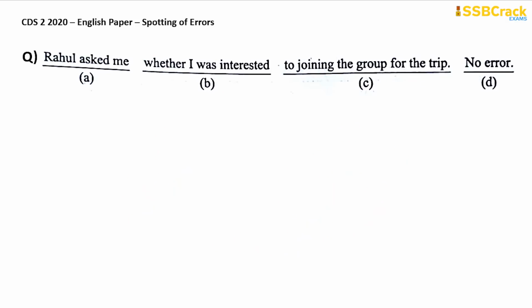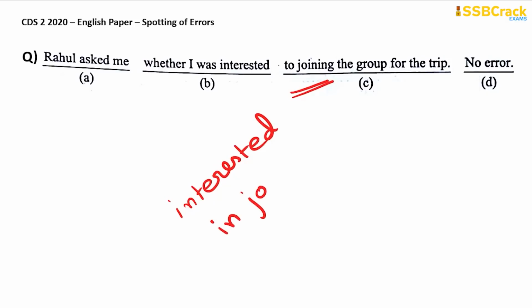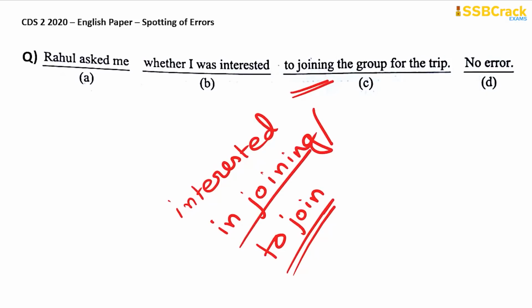Going on to the next question: Rahul asked me whether I was interested to joining the group for the trip. Now, the error is with this term, to joining. Either you are interested in joining or you are interested to join. If you have gone through my gerund lecture, you will know that I have talked about the infinitives, right? So joining is a gerund because it's ending with -ing, right? So with joining, it will be preceded by the preposition in.